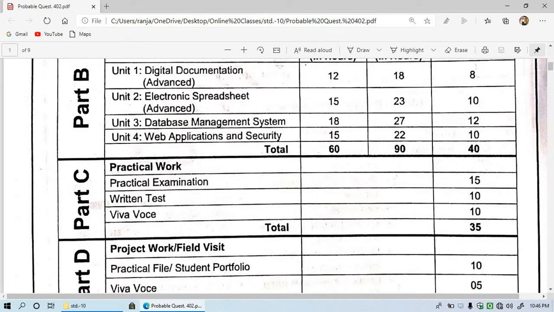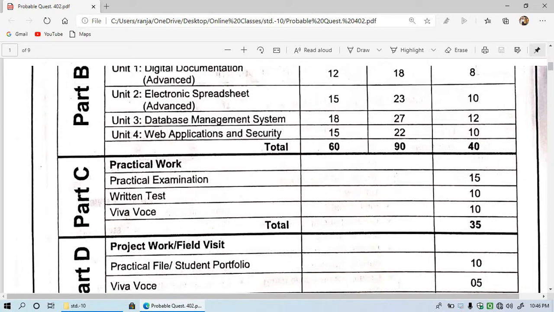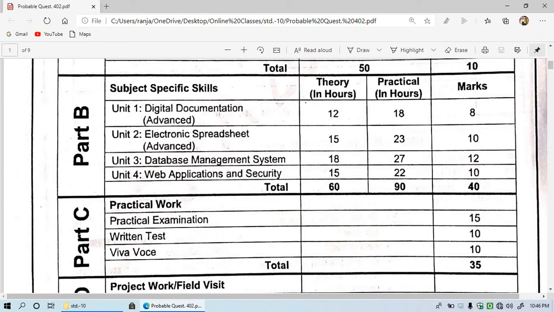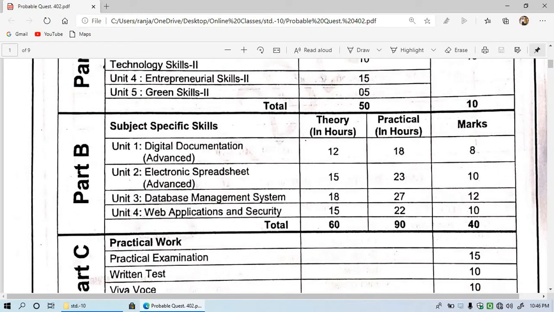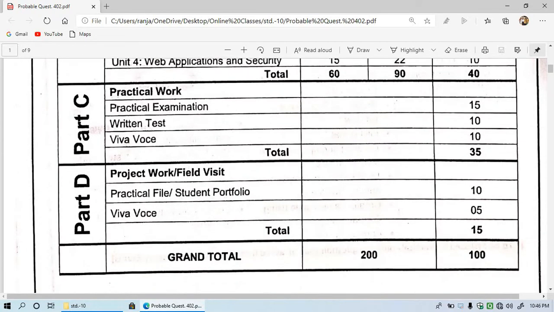Now let's see what is in part C and part D. These two parts are also equally important because here in 40 marks and 10 marks in theory, you are going to get 50 marks, and another 50 marks out of 100 you are going to get in part C and part D. So part C is most important part.